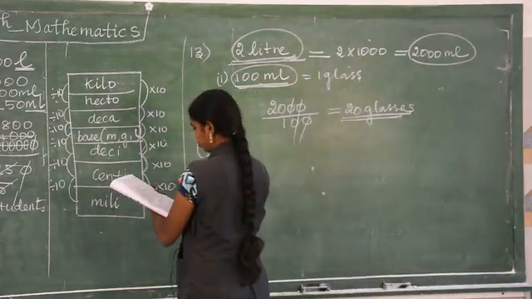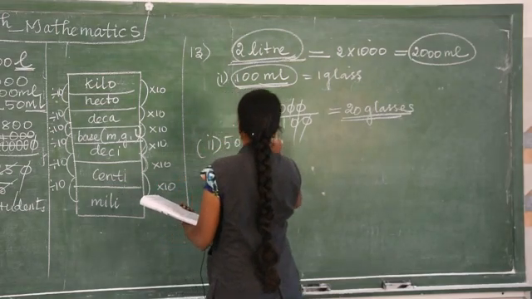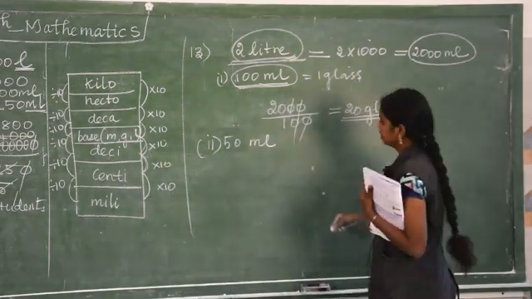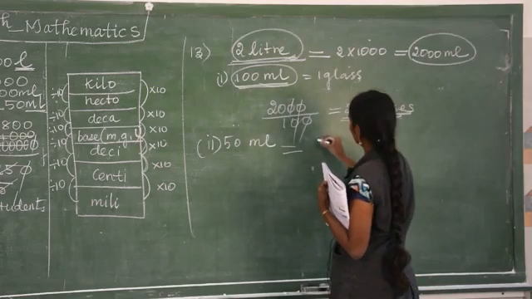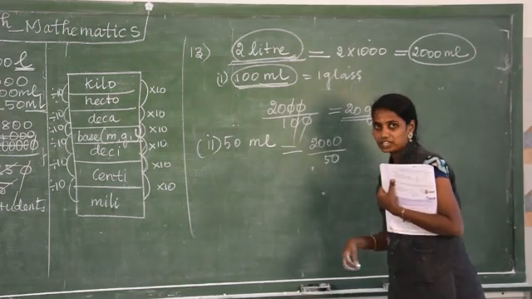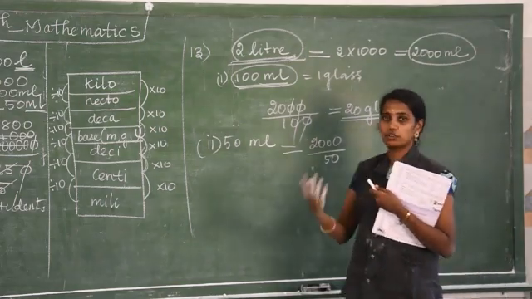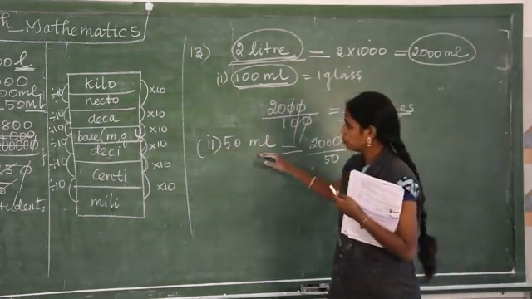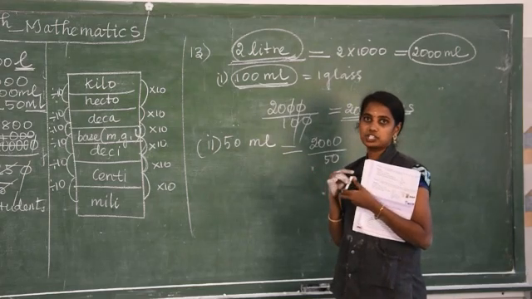Likewise, option 2, 50 milliliter. 2000 divided by 50. Okay, why are we dividing here? Because we are going to find out how much can be filled.